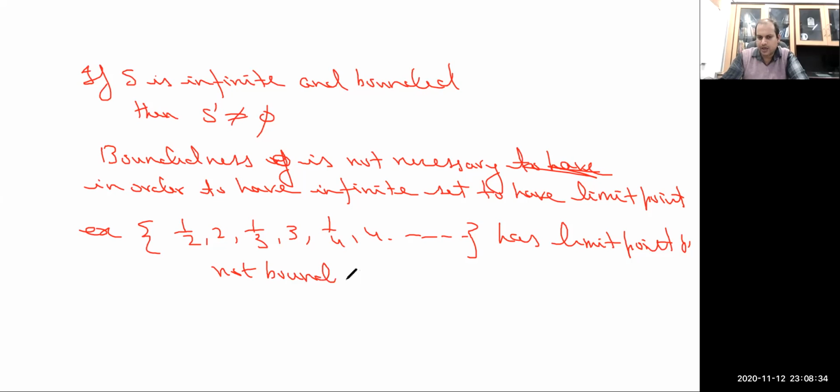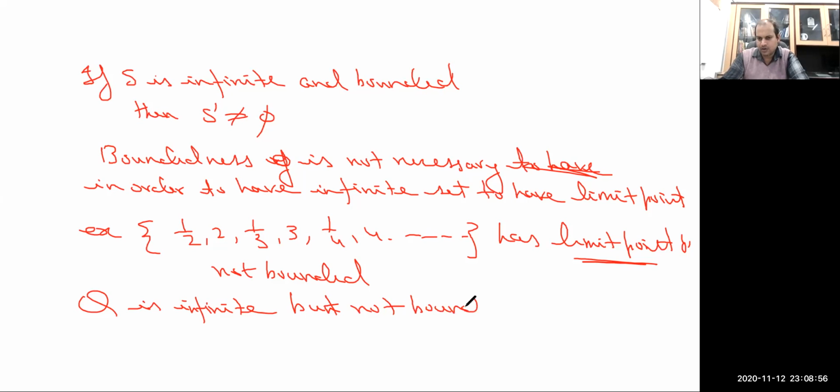So an infinite set which is not bounded may have a limit point. Another example is Q, the set of rationals. This set is infinite but not bounded, and still has limit points, the whole of R as its derived set.